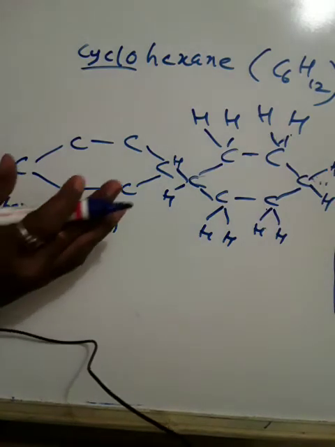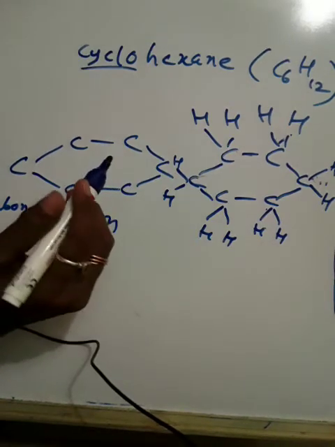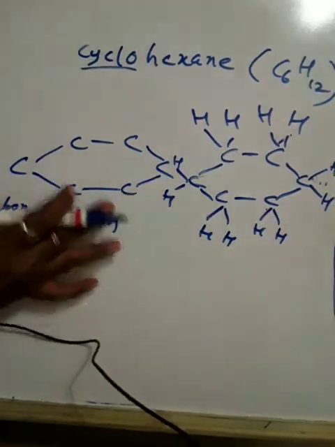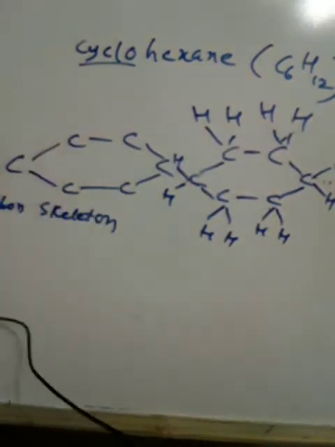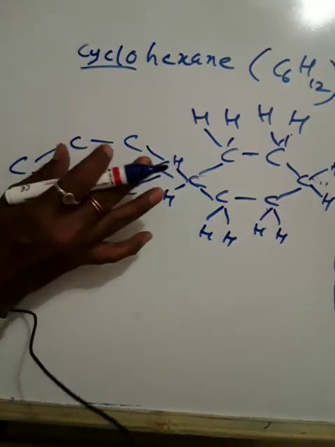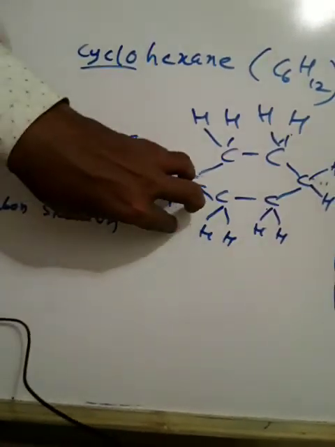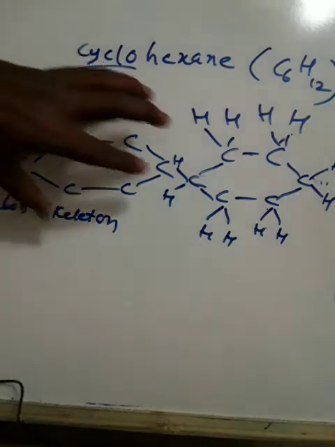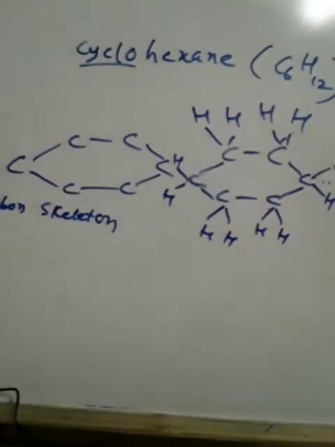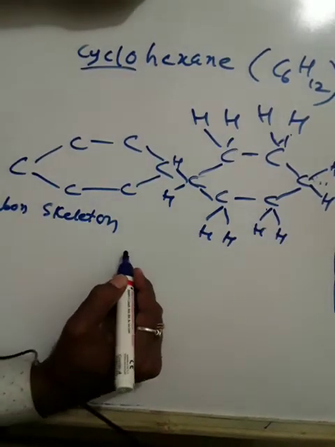Okay. So one more we can write. These are actually called cyclic hydrocarbons. All may be saturated or unsaturated. For example, benzene has the following structure. Most of them are saturated, and some are unsaturated. Cyclohexane is saturated because it has single bonds. If they contain double or triple bonds, then it is called an unsaturated hydrocarbon.